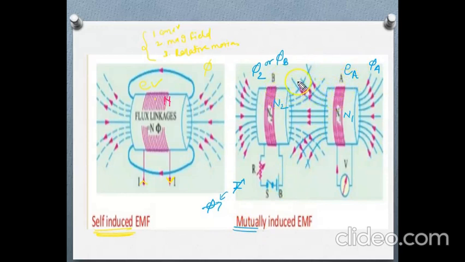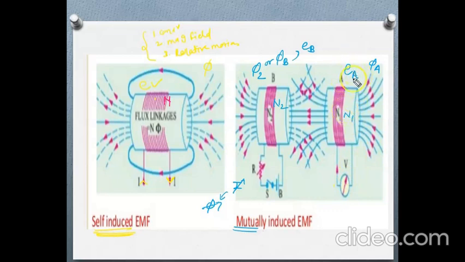Now again this flux phi B is interacting with its own turns. So again EMF is induced because these three conditions are satisfied. So here EB is produced. This galvanometer shows the deflection when EA is induced in this coil.